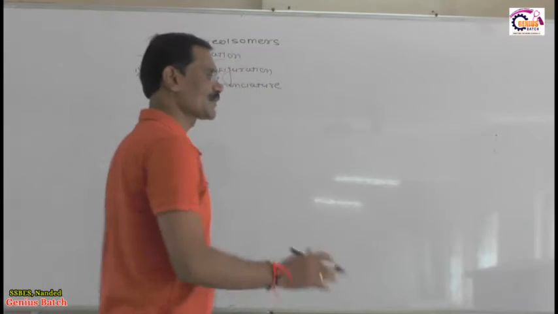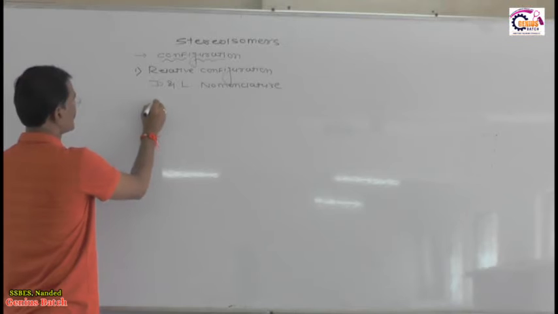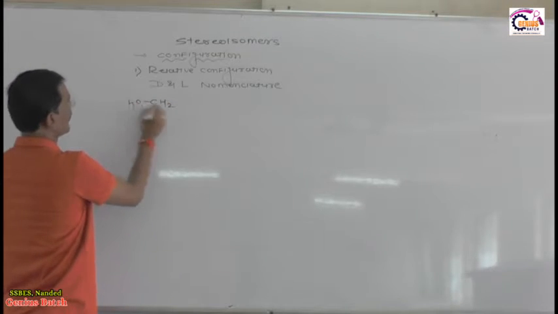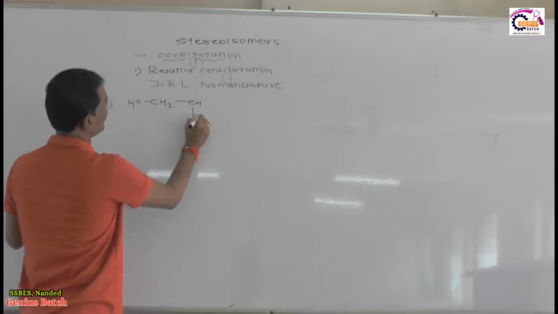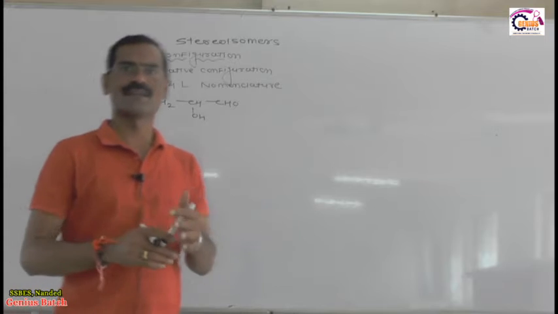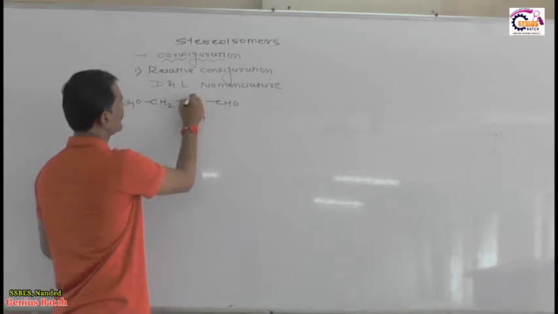Suppose we have an organic compound. Suppose CH2OH, and here CHOH, and here CHO. Suppose we have one such aldehyde. Now my question is: which carbon is the chiral carbon? This carbon is the chiral carbon.